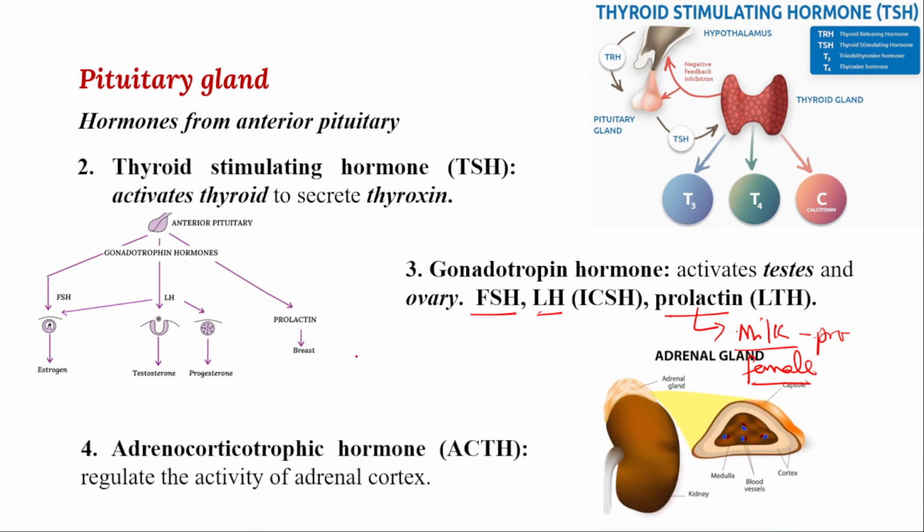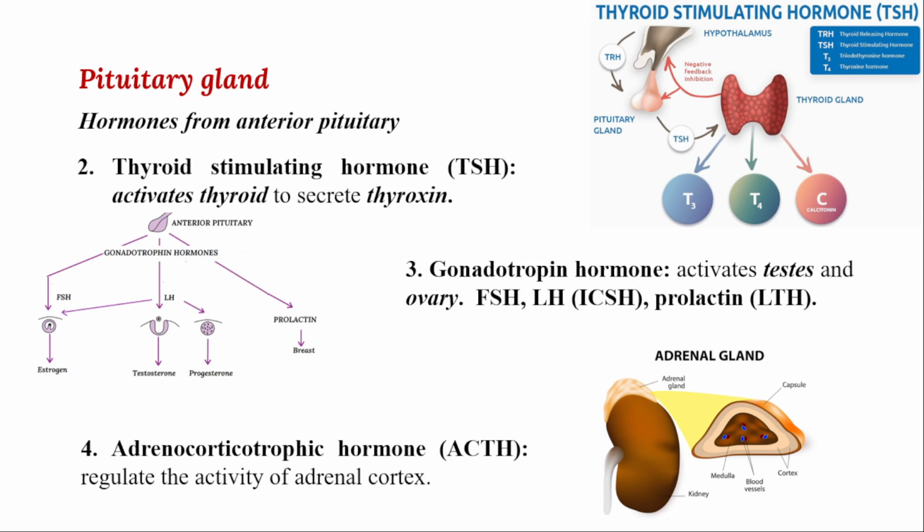And the next hormone released from the anterior pituitary is called adrenocorticotropic hormone, also called ACTH hormone. You can observe it regulates the activity of the adrenal gland. Remember, the anterior pituitary will release hormones which control different other types of endocrine glands.